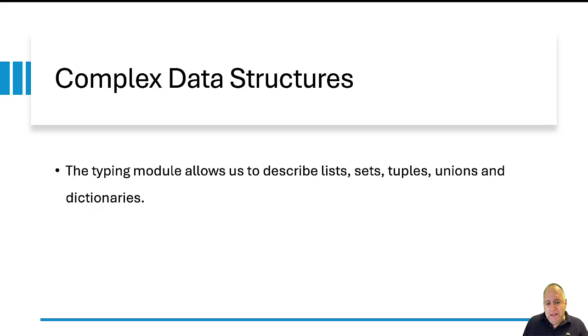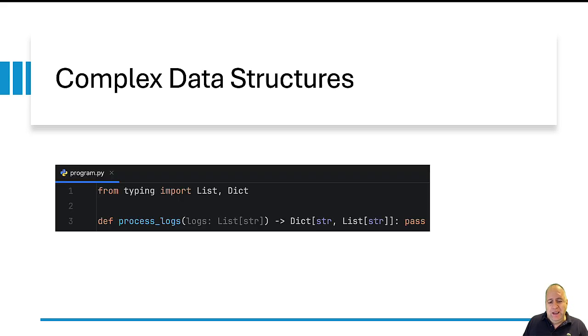Let's move forward. Let's explore the possibilities when dealing with complex data structure, such as list, set, and so on. So in this case, we can use the typing module. And as you can see in this code sample, here we have a definition for the function process logs. Now, process logs has one parameter. Its type is list, and then you can see in square brackets str. That means that when calling process logs, the function expects getting a reference for a list object that holds strings.